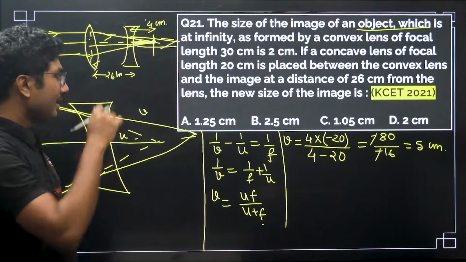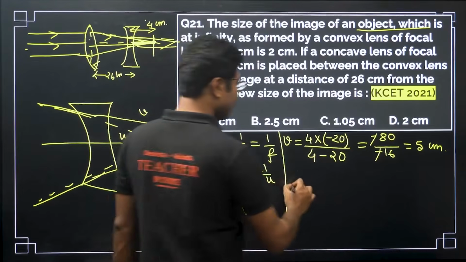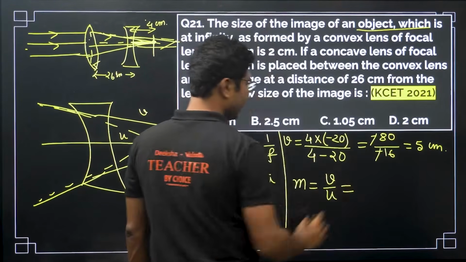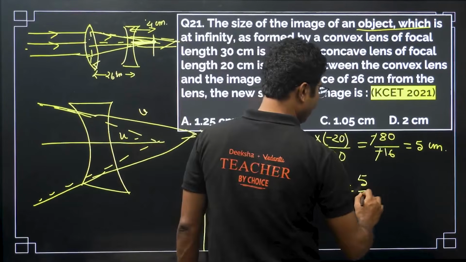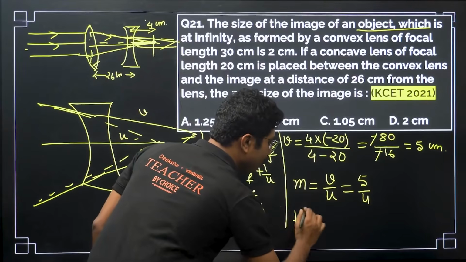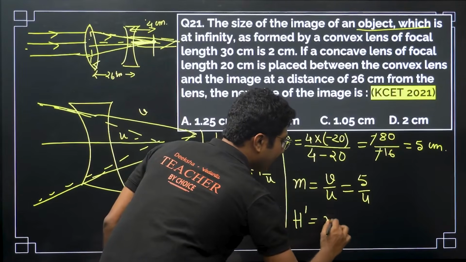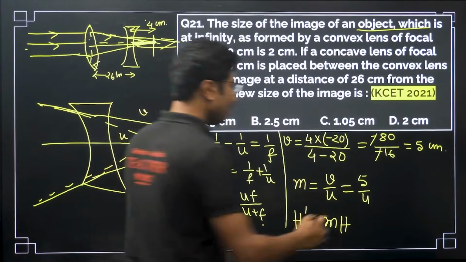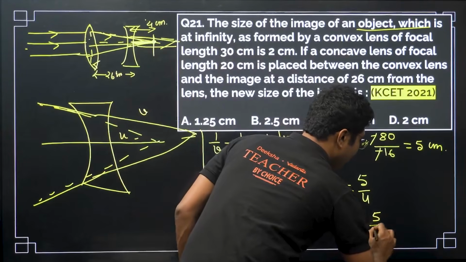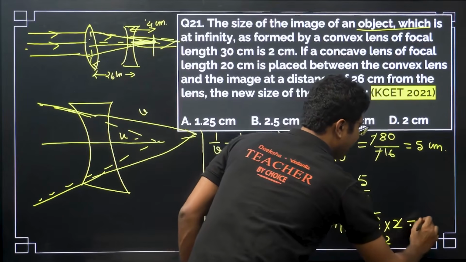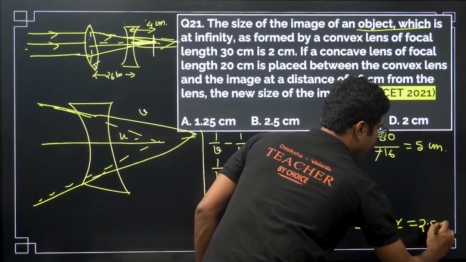So what is the magnification? Magnification in this case is given by V by U, which equals 5 by 4. So what is the final size of the image? Final size of the image is basically the magnification times the original size. Okay, you have learned that. So it will be 5 by 4 into 2 centimeter. So 2 cancels and you get 2.5 centimeter.